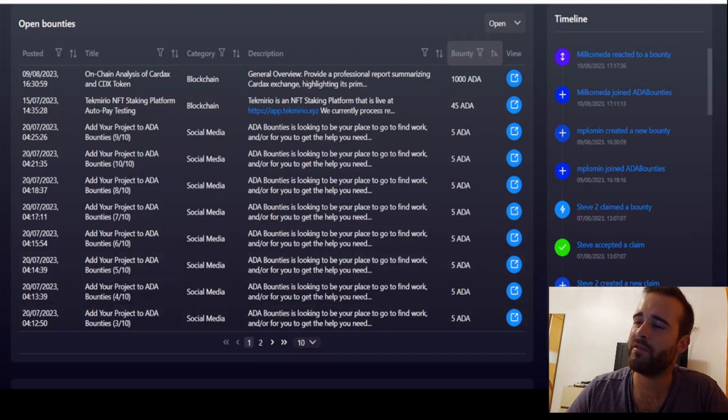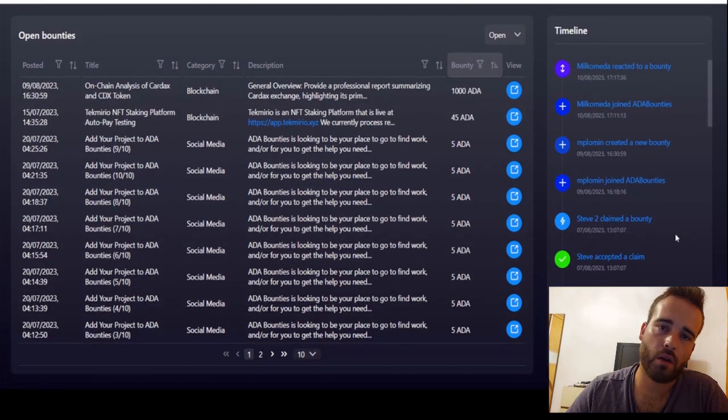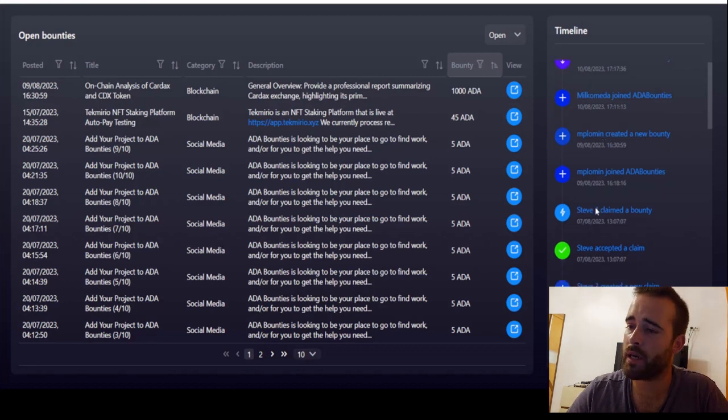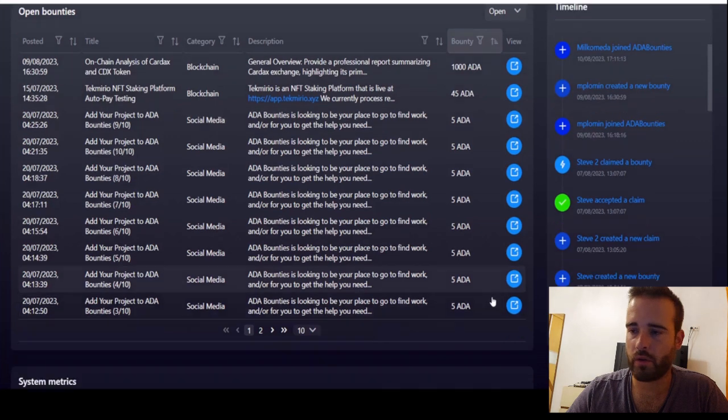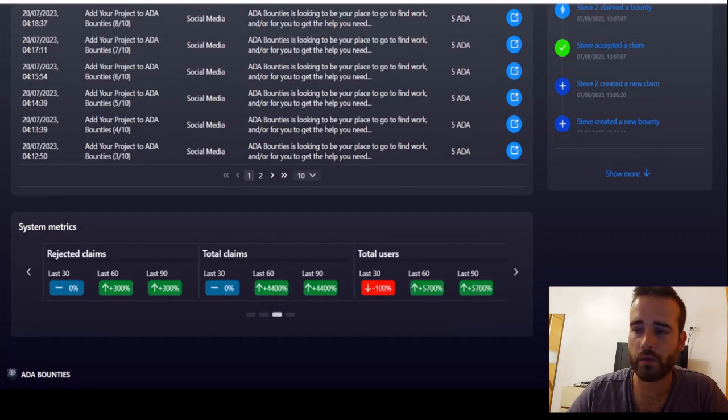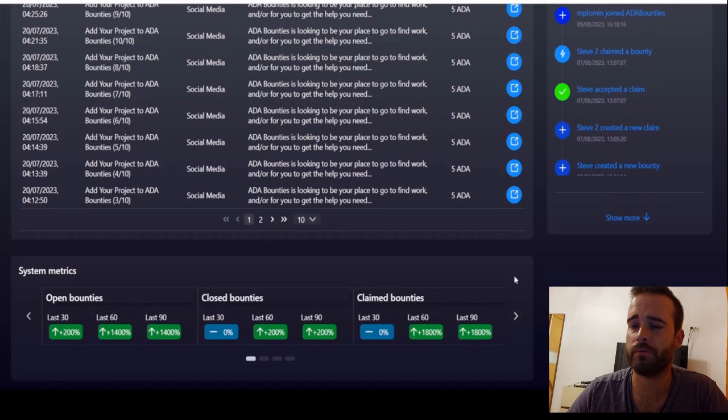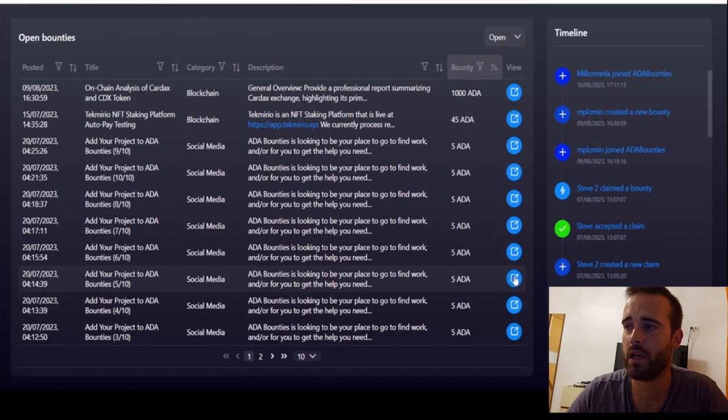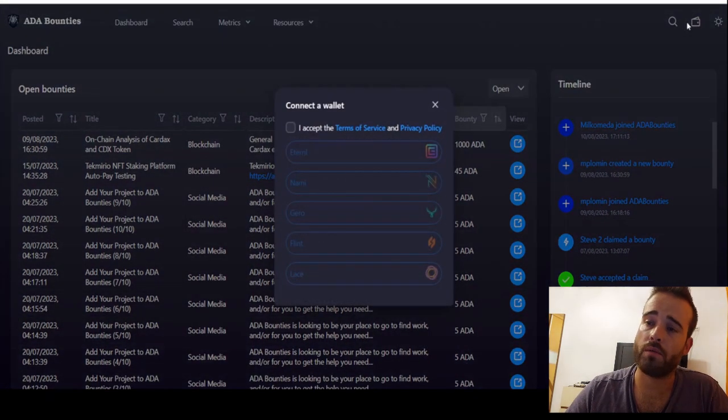Here on the right side, you have the timeline where you can see the actions that other individuals and companies are taking inside the ADA Bounties website. And if you scroll further down, you can see some interesting metrics about the platform and how it's been used in the last months. These metrics mostly track the change, okay? But we'll have another page with more in-depth metrics for you to check out. And if we scroll up again, we can see here the Connect Wallet button that is in fact crucial for you to be able to use this platform.